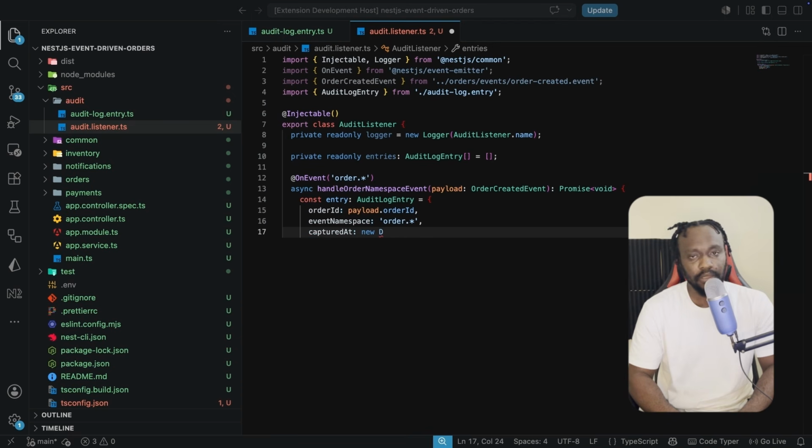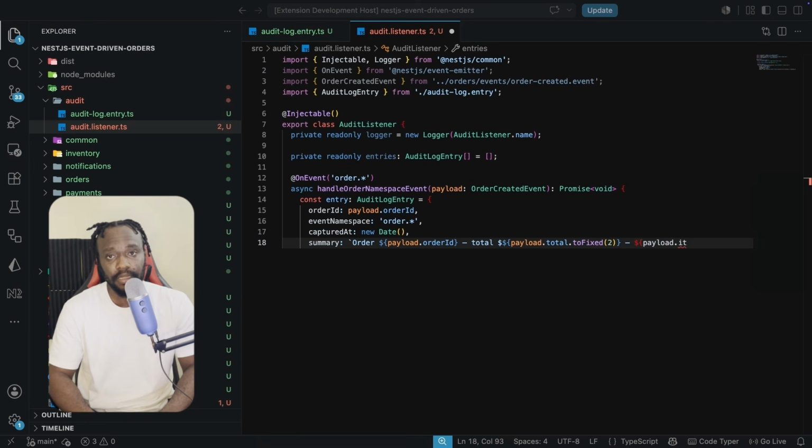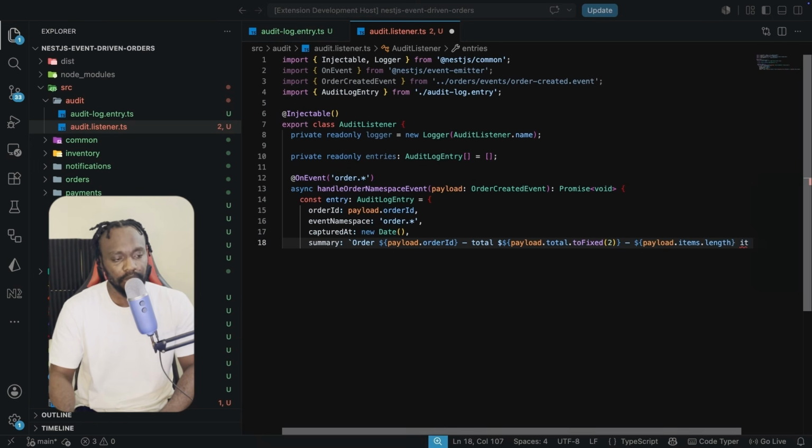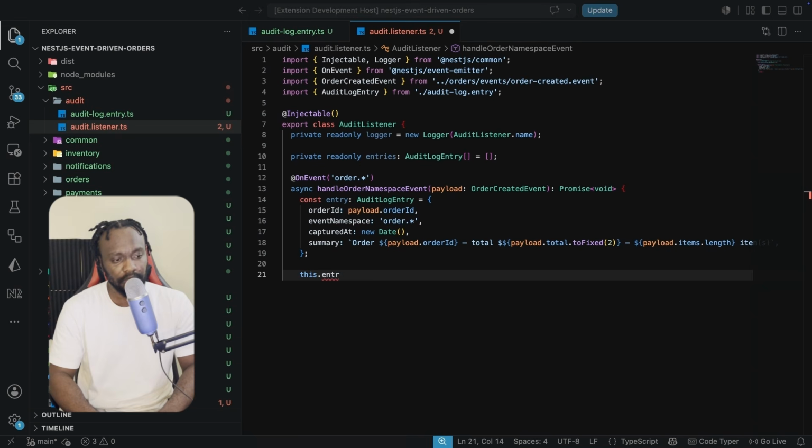The capture is going to be a new date, and the summary is going to be the order with the payload.order ID, and we're going to have the total with the payload.total, and we're going to call toFixed(2), and we also want to have the payload items length and the items noise. I'm going to collapse this shortly, and we can close this up here. Now we're going to push the entries into the array.